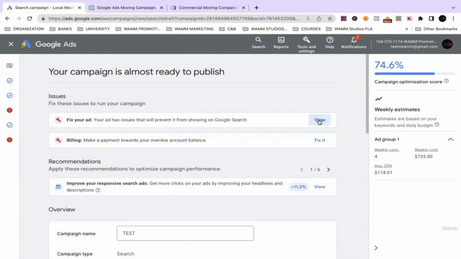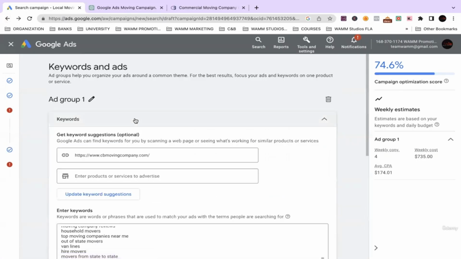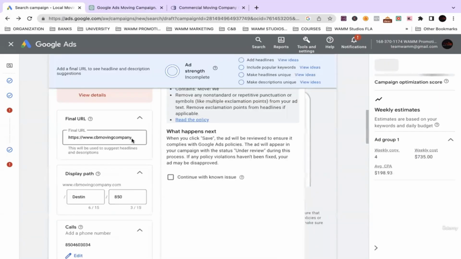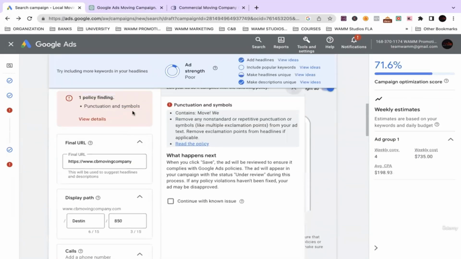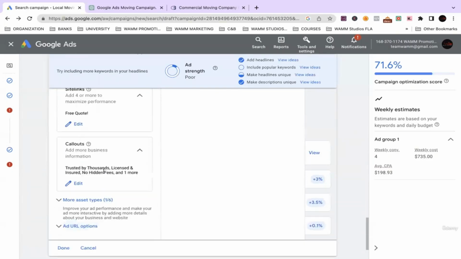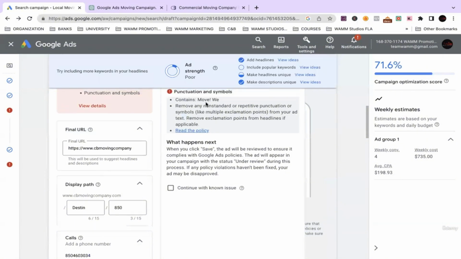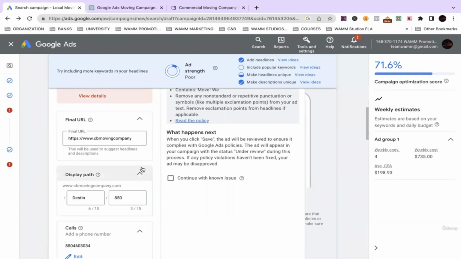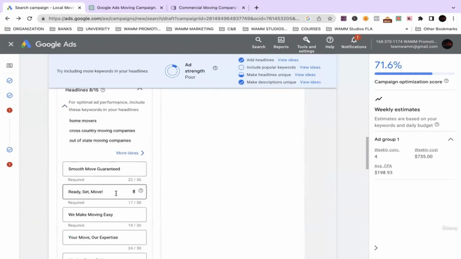But it is also saying we need to fix the ad. It says punctuation and symbols: contains move. Remove any non-standard or repetitive punctuation or symbols. So it looks like we have the word move and then an exclamation mark.